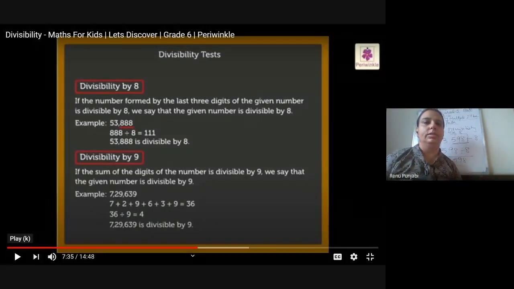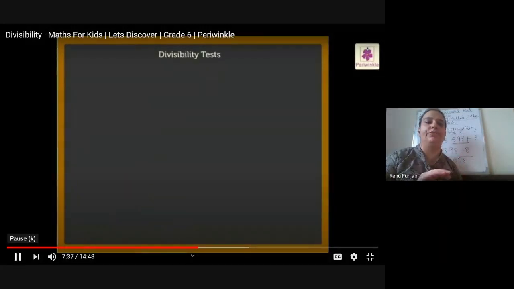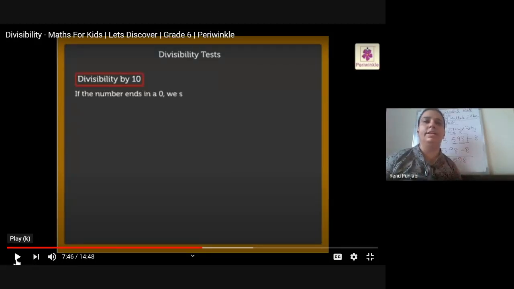Aheli, switch on your camera. Now finally, let us pay attention here. Divisibility of 10 is also very easy. Divisibility by 10: if the number ends in a 0, we say it is divisible by 10. We have learned in the divisibility of 5 that if the number ends with 0 or 5, then that number is divisible by 5.